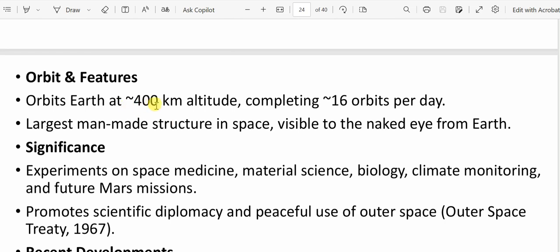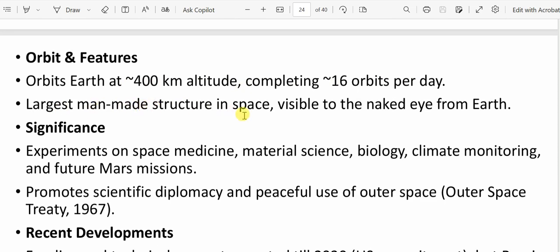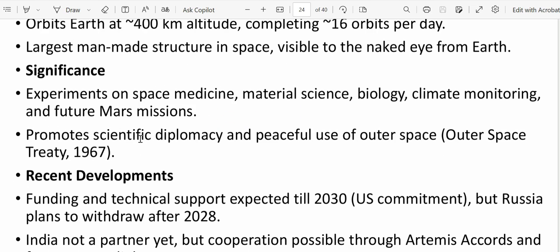So it orbits Earth at around 400 km altitude, completing 16 orbits per day. Now this is the largest man-made structure in space, visible to the naked eye from Earth. So have you ever observed it? Please let me know in the comments.